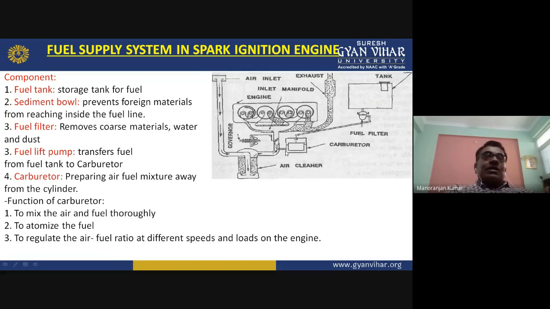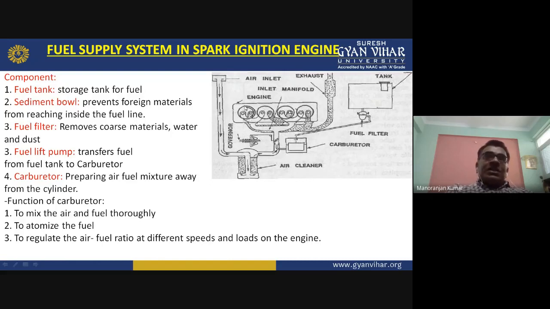Here the fuel and air come and mix together. After mixing the air and petrol, that mixture will go into the engine cylinder. Here you can see this is known as the engine manifold, the inlet manifold you can say. Here you can see there are four cylinders: one cylinder, two cylinder, three cylinder, four cylinder.